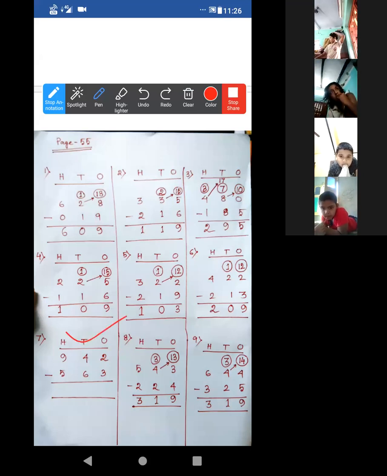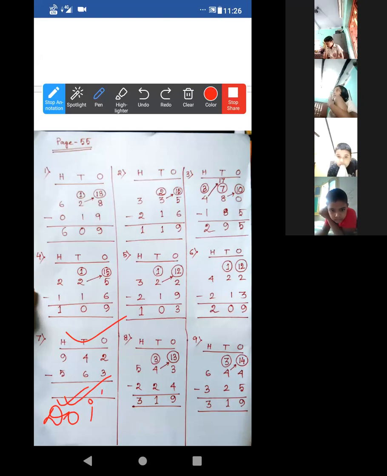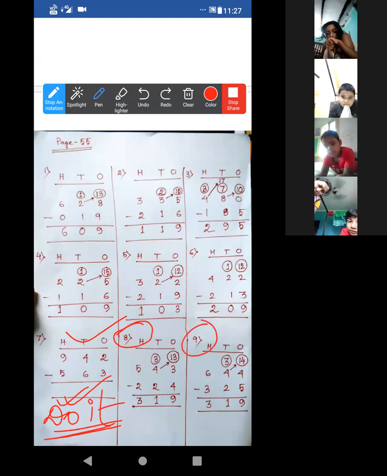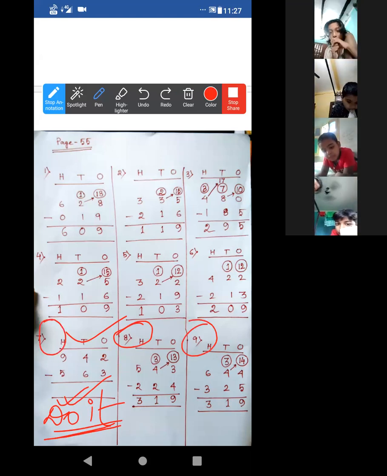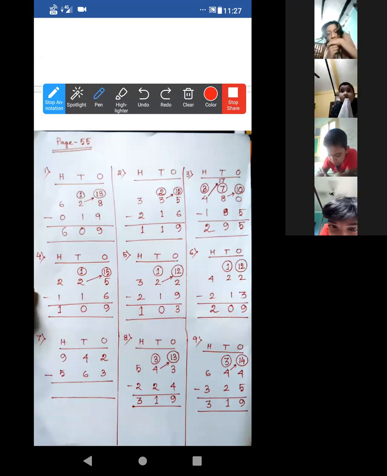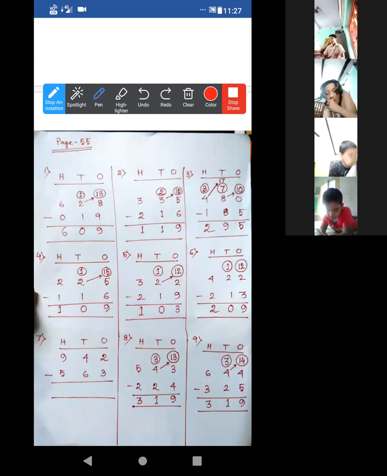So you can easily do it yourself. Okay. You have to do it yourself, but not now. At first complete 8 and 9. Then you have to do it at home. Or if I get any time in this period, then after completing 8 and 9, okay. Now let me explain 8 and 9.